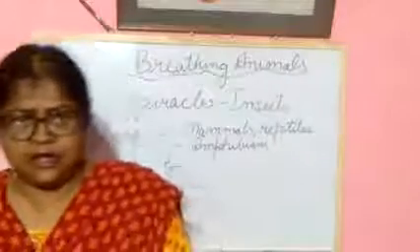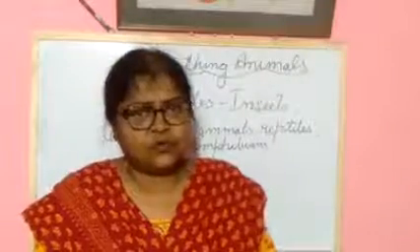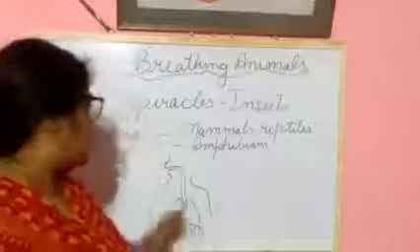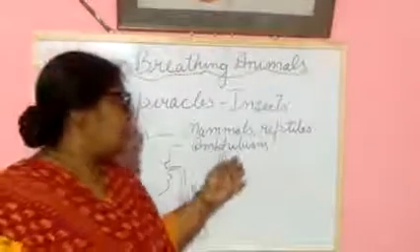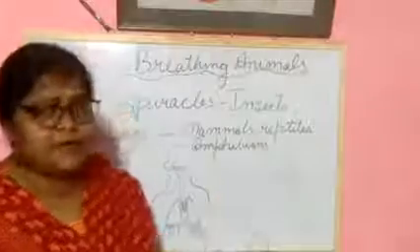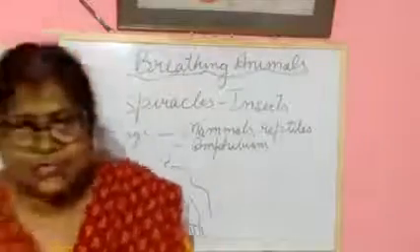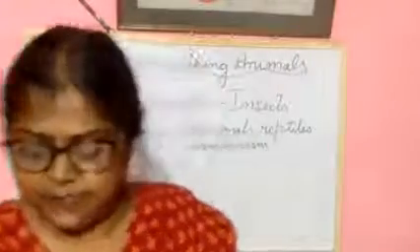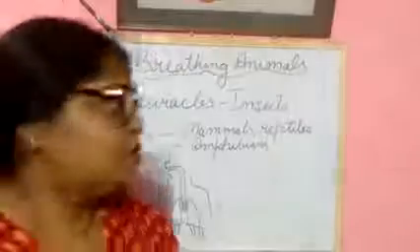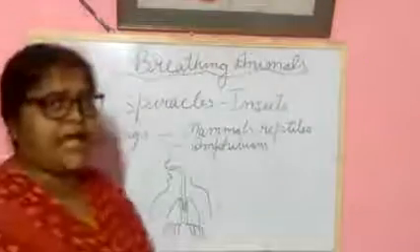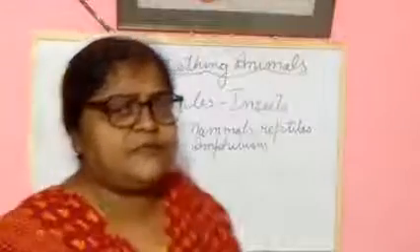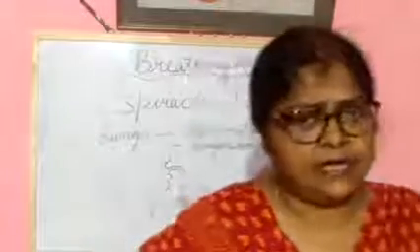Clear to you all? So lungs are used by whom? Lungs are used by all living things. What are the things? Mammals, reptiles, amphibians, all these use their lungs to breathe. So what you have learned here is that different types of animals use different things for breathing.